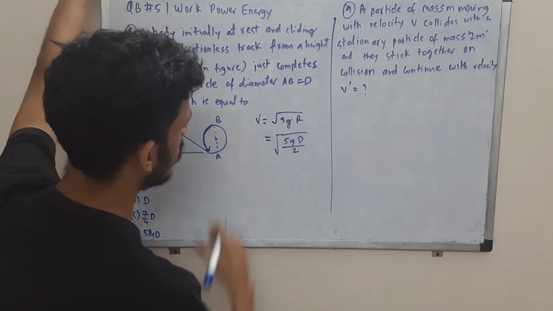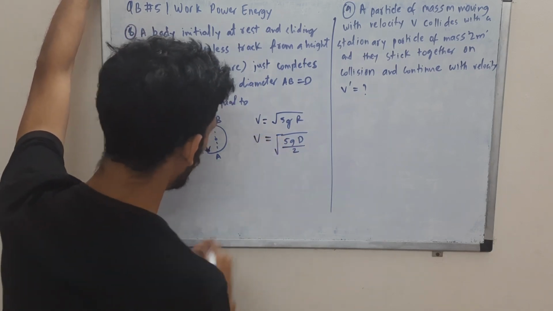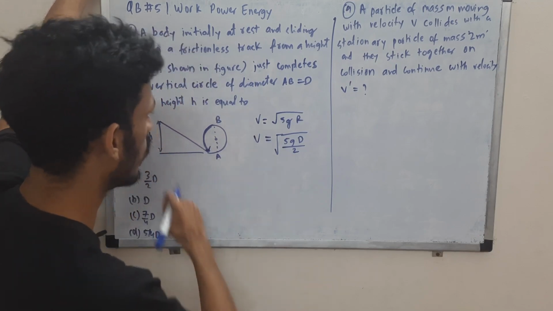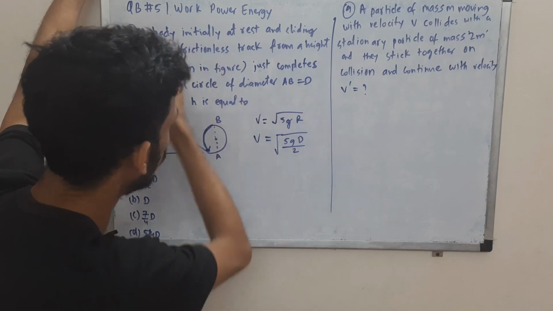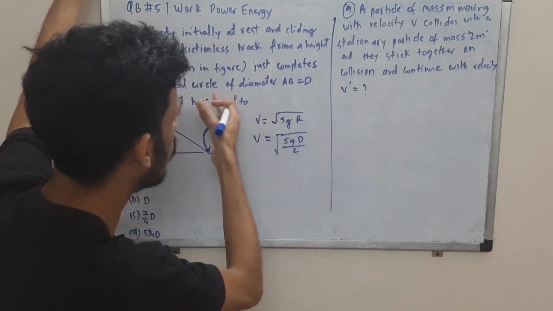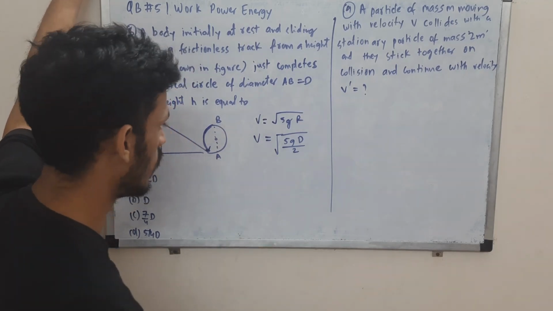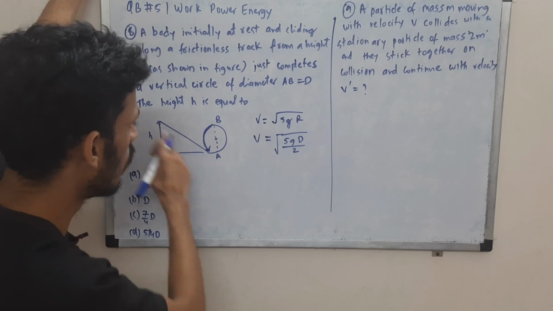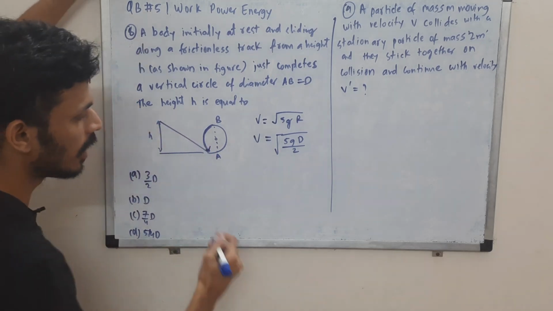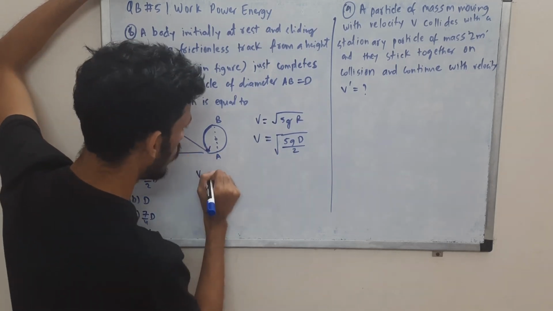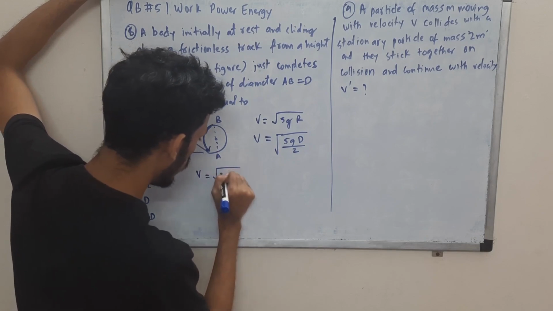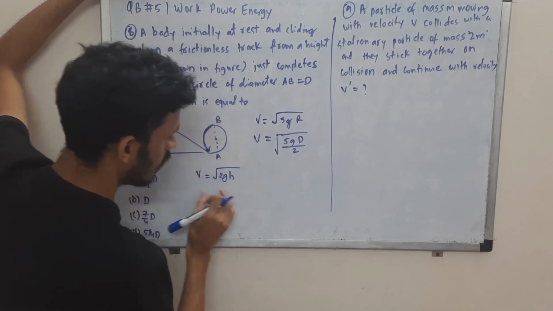So this is the velocity that the object needs to complete a vertical circle, and we know that this object just completes the vertical circle. So it should gain that much velocity. What is the velocity it gains by falling height h? It is under root 2gh. So this velocity it gains after falling height h is under root 2gh.